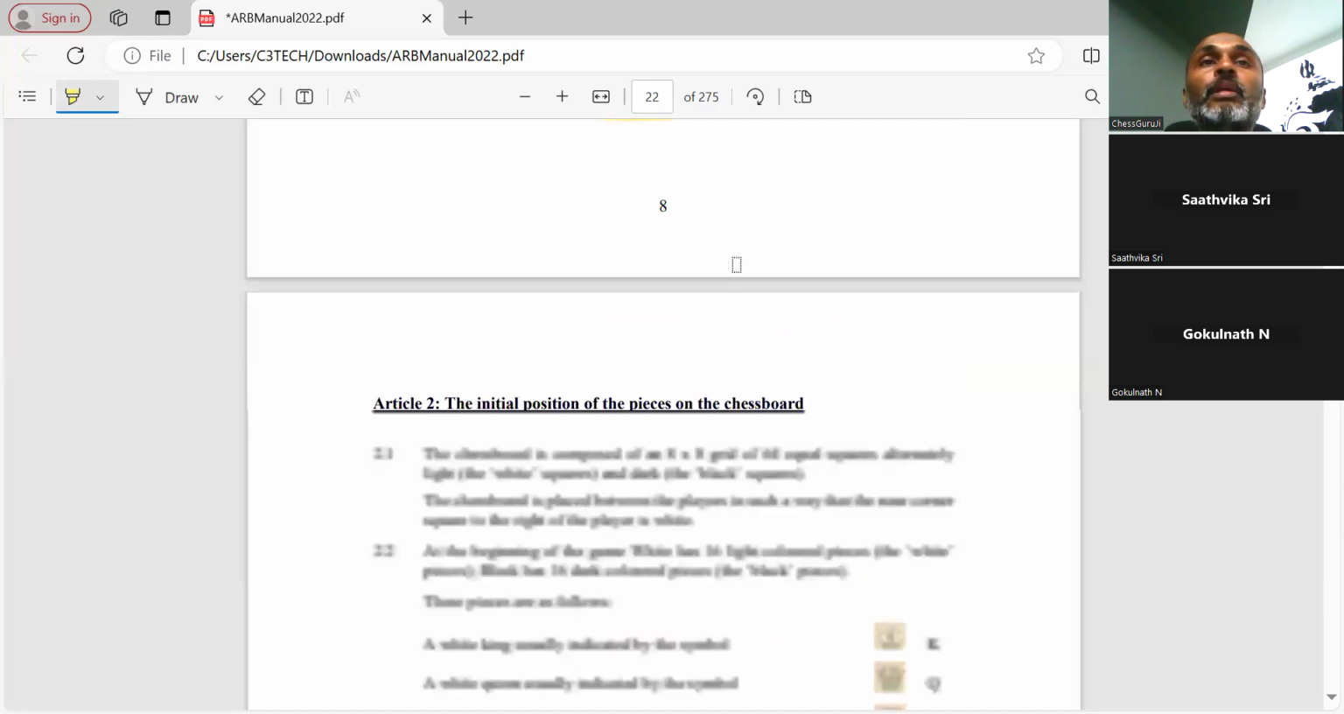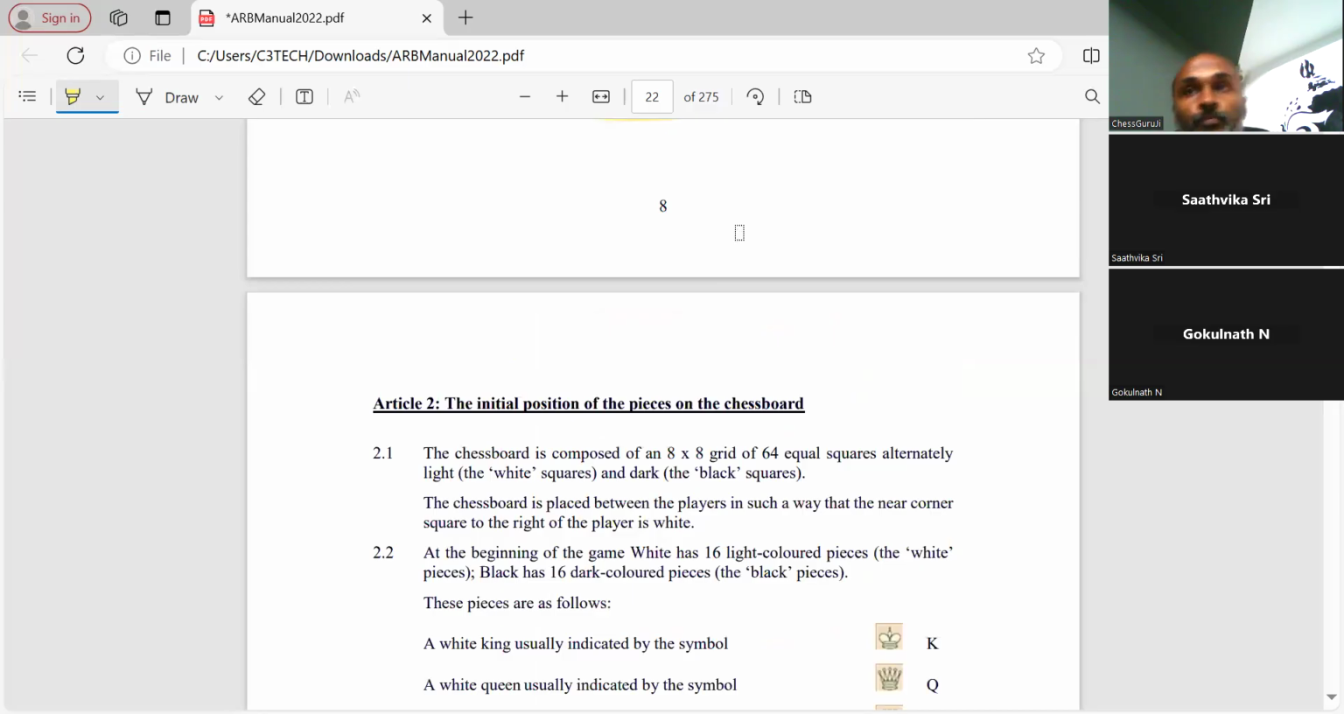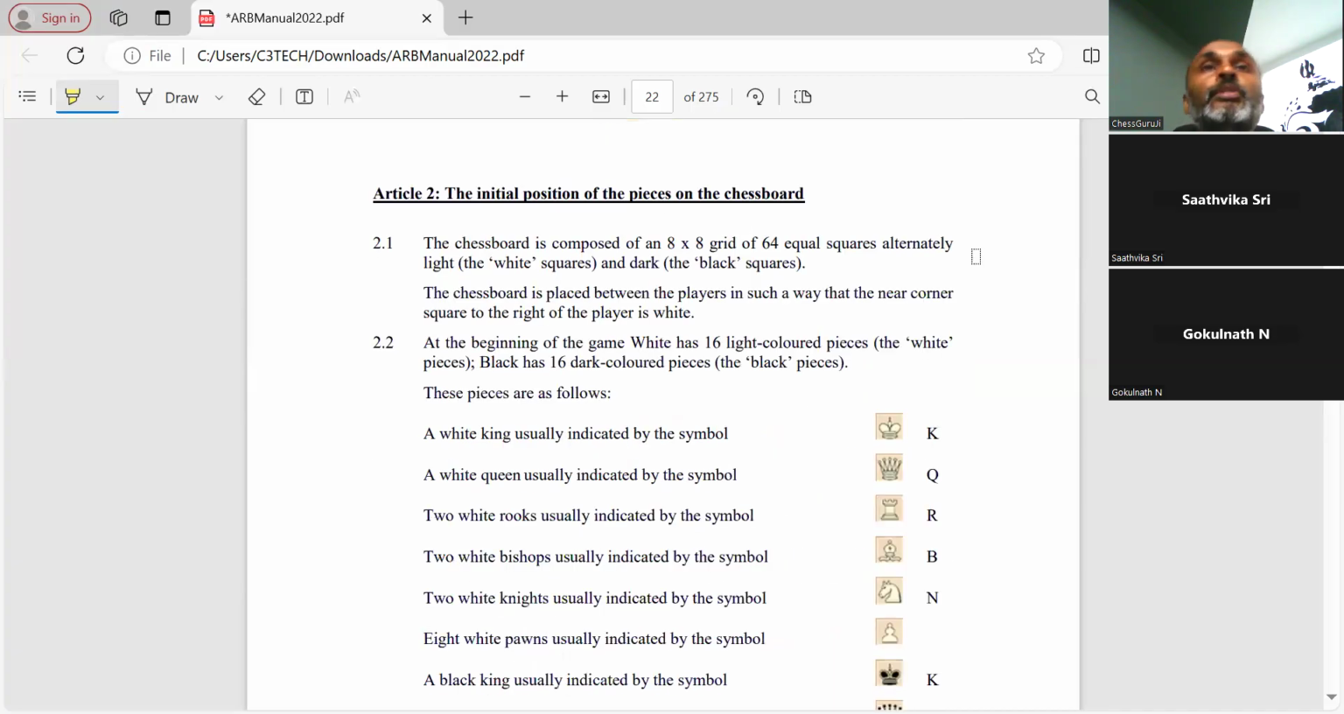So we need to step in and declare it as a draw. So let's see one more article today, Article 2: the initial position of the pieces on the chessboard.